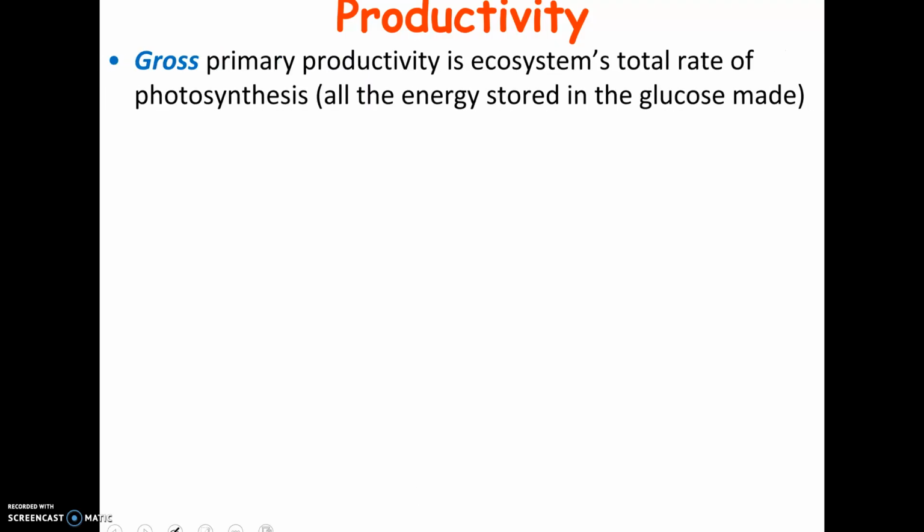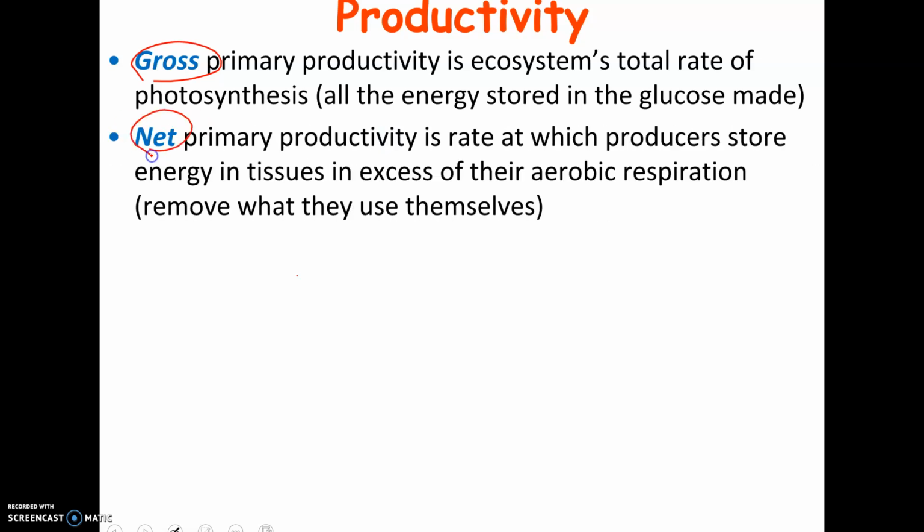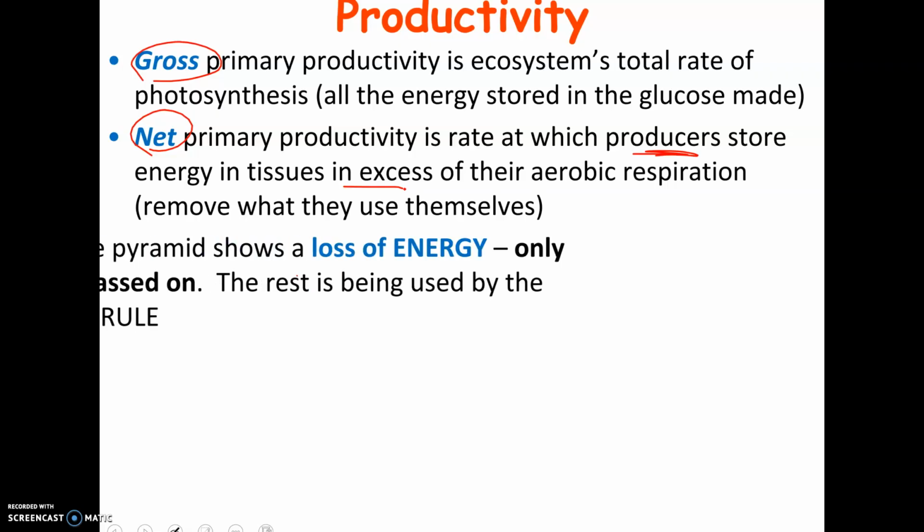Productivity is a measure of how much energy is actually being captured and incorporated into these trophic levels. Gross primary productivity is the total amount of photosynthesis, all the energy that's being captured and stored in the bonds of glucose. Sort of like your gross paycheck is your full paycheck. But that's not what you end up taking home. If you have a job, you know that what you actually take home is your net paycheck after they take out taxes and things. Net productivity is the rate at which the producers are actually storing energy. In simple words, how much energy is actually available to pass on to the next level after you take away what's lost as heat, what they're using for growth and reproduction and all the things they're doing.